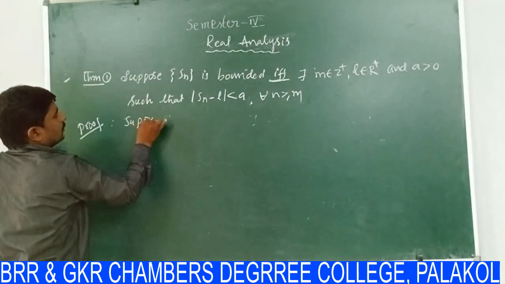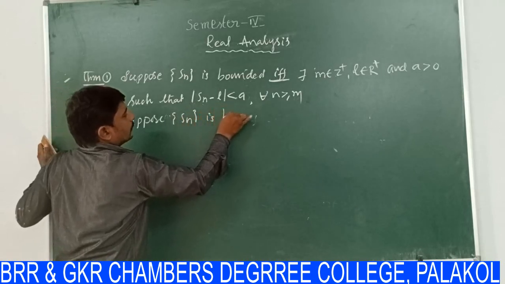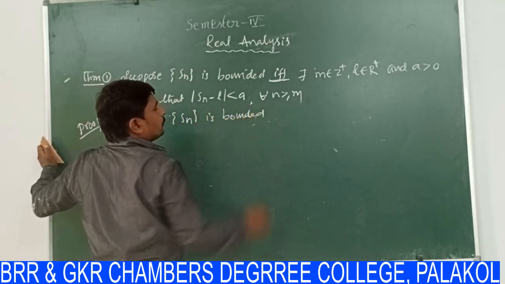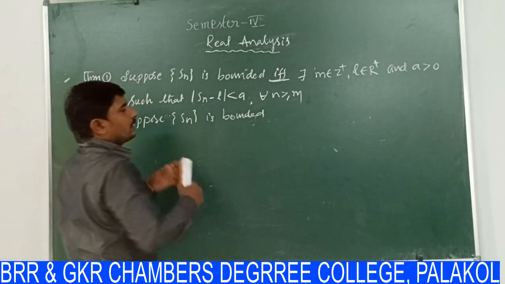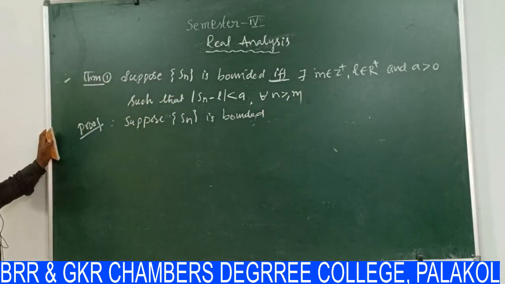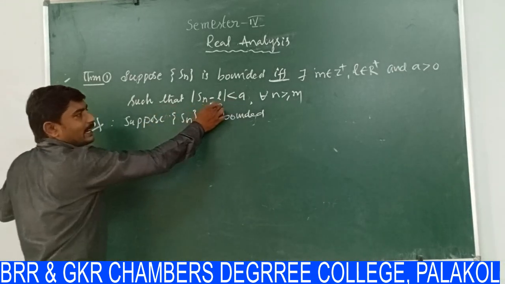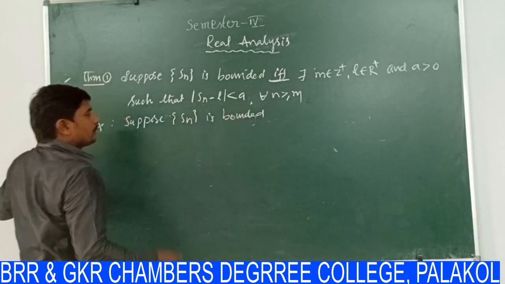Suppose the sequence Sn is bounded. We have to prove that there exist m belongs to Z plus, L belongs to R plus, and a greater than 0 such that modulus of Sn minus L is less than a for all n greater than or equal to m.